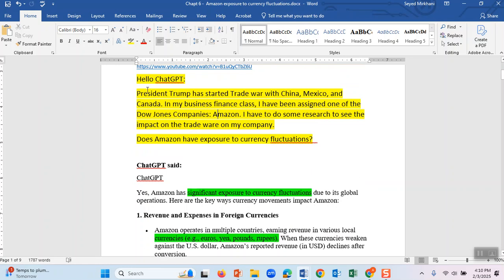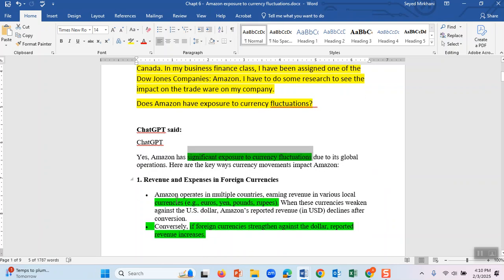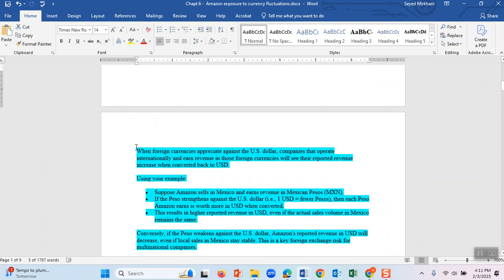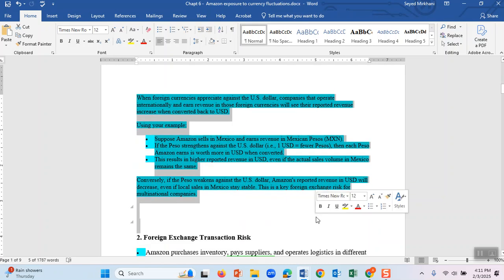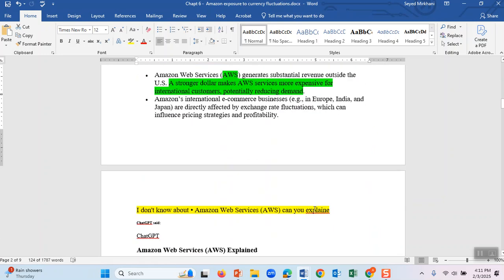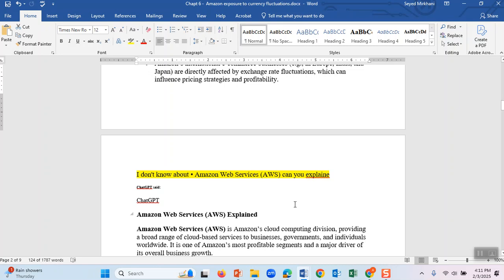highlight and put the questions for ChatGPT in yellow. And then when ChatGPT answers, highlight the important part of ChatGPT's answer in green. Also, put your own comment, what you find out from your research, in blue. Then these are what I added. Then I went and